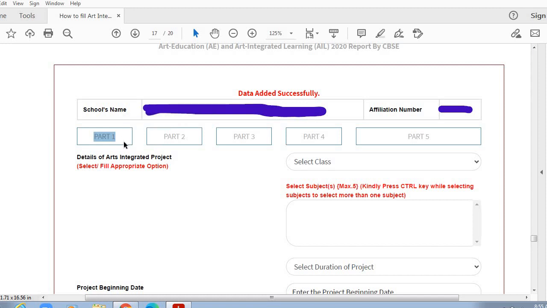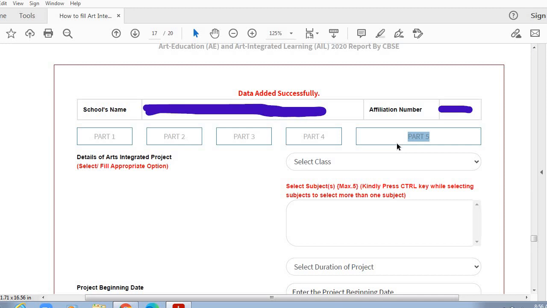In part 1 you filled the names of the art teachers in your school. In part 2 you filled the details of the art periods, that is timetable of the art periods. In part 3 we have filled the art activities. In part 4 we have filled art integrated activities, and in part 5 we have filled art integrated project.